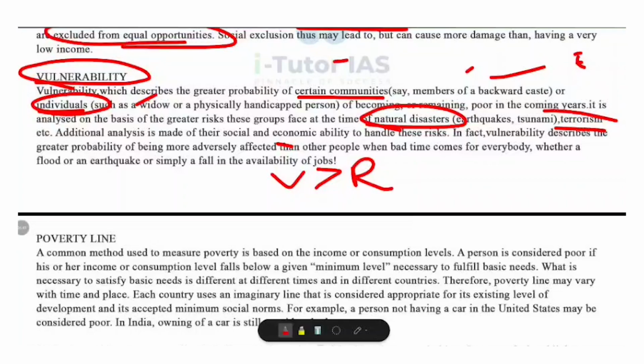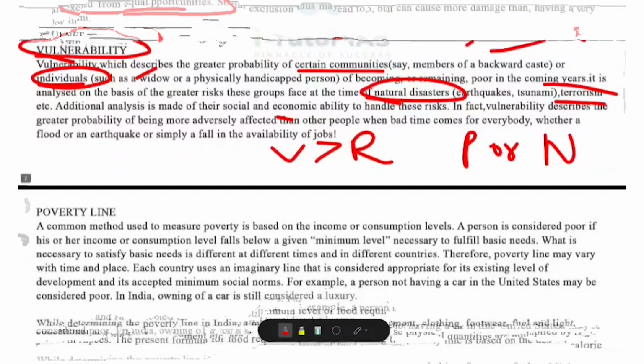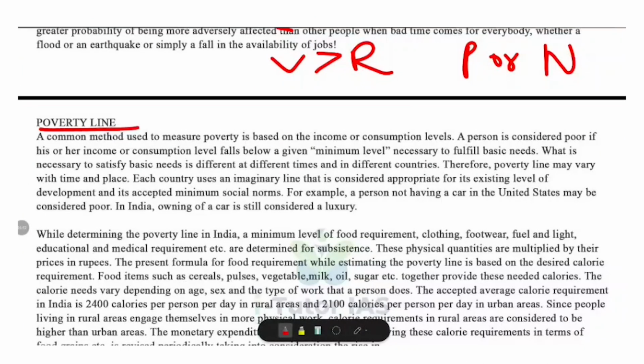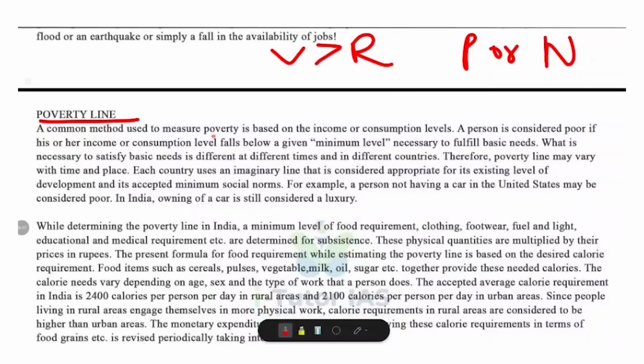How do we decide whether a person is poor or not? Is it just by looking at them? No. We use a standard measurement called the poverty line. A common method used to measure poverty is based on income or consumption level. A person is poor if their income or consumption is below the minimum level needed to fulfill basic needs like food, clothing, housing, healthcare, education, etc.